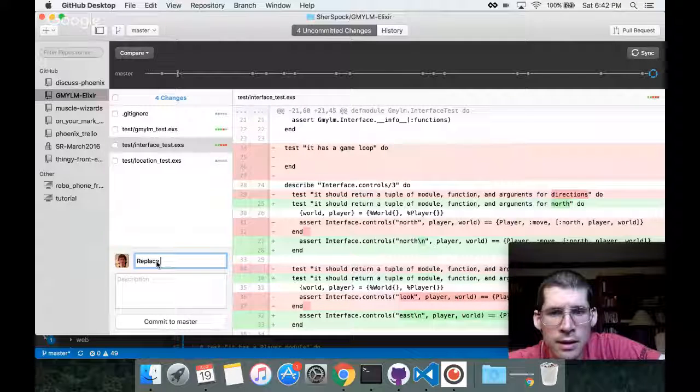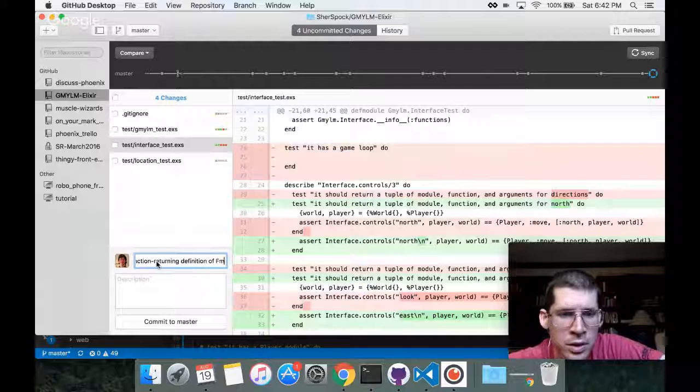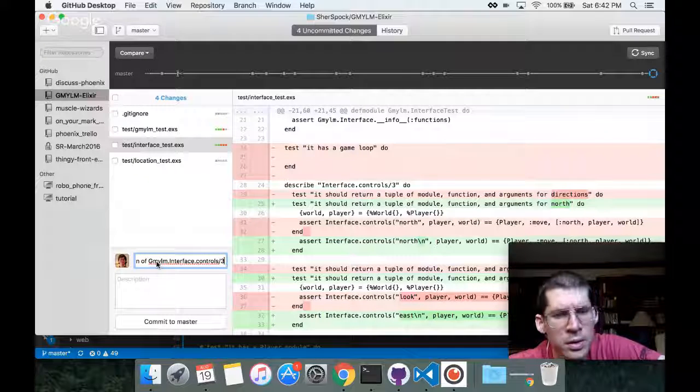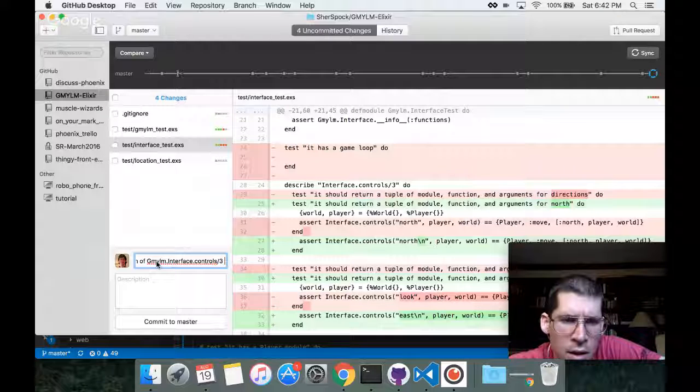Replace the old function returning the definition of gmylm.interface.controls/3. It was 3 because it took an input, a player struct and a world struct, with tests for the new implementation that returns a tuple of module, function, and arguments.